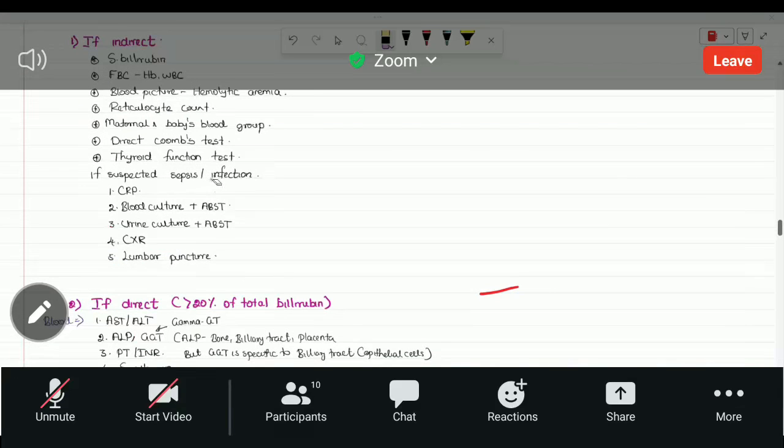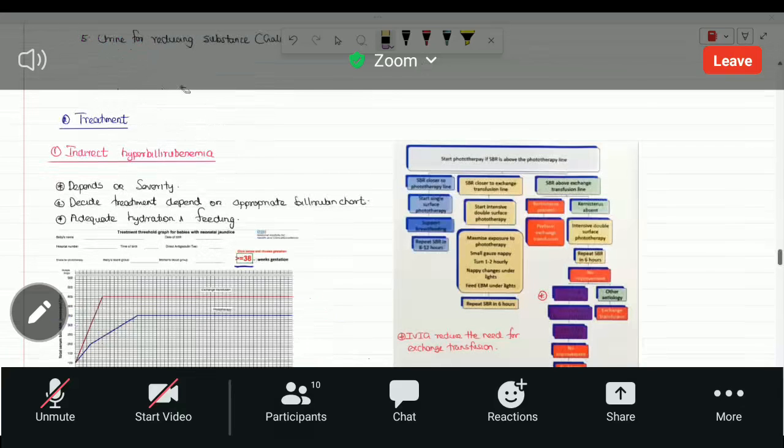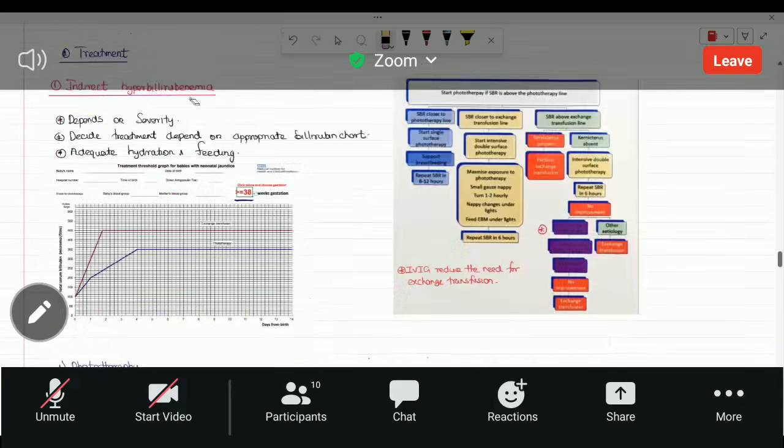Okay. Then we will move to the treatment. We will go to indirect hyperbilirubinemia, meaning the early onset or part of the prolonged jaundice. So how are we going to manage? As usual, we will do the serum bilirubin level and a set of investigations to diagnose the cause, and we will also start the management.